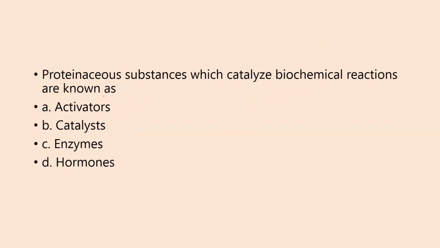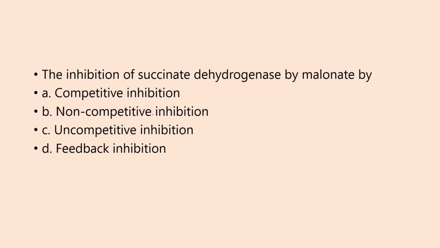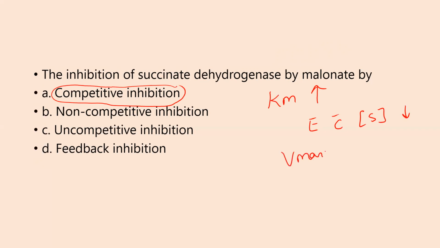Moving on to the next, proteinaceous substances which catalyze biochemical reactions. Very simple, enzyme. The inhibition of succinate dehydrogenase by malonate. This is a very good example of competitive inhibition where there is a competition between the inhibitor and the substrate. So we can say Km here increases as affinity of the enzyme with the substrate decreases, but Vmax remains the same or it is unchanged.